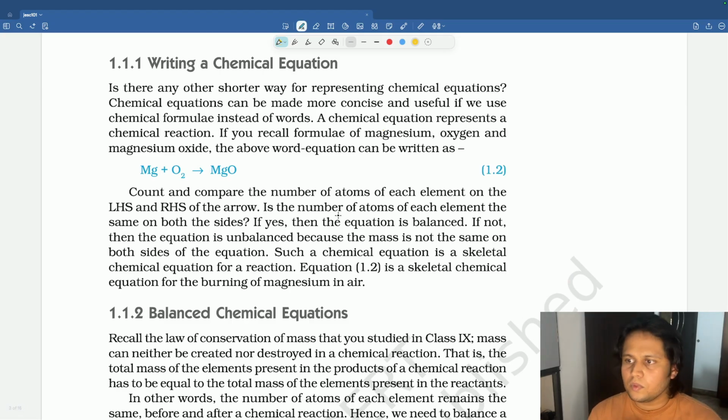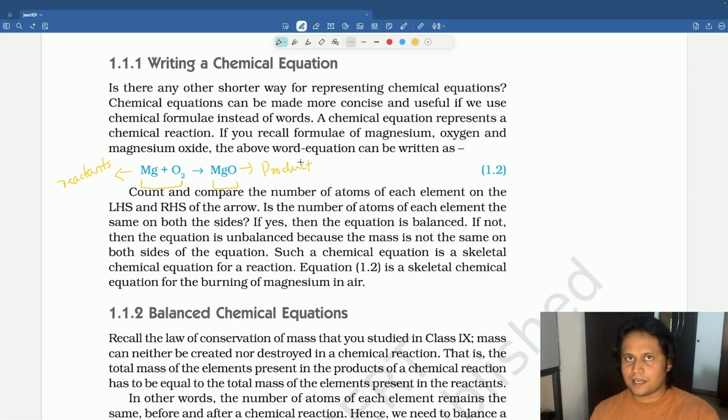So the one more method, and it is a shorter method to write a chemical equation, is using chemical symbols. For magnesium we use Mg. For oxygen we use O2. So Mg plus O2 gives MgO. This is the left hand side. This is the right hand side. What is there in the left hand side? Reactants. And in the right hand side we get product.